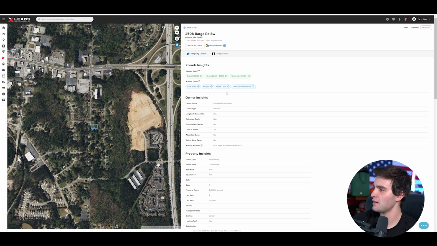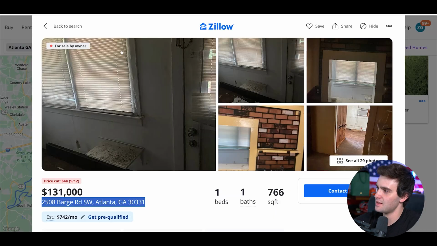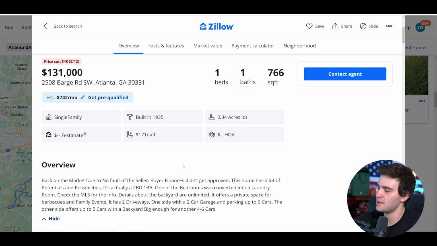They own it free and clear. Looks like it's potentially tax delinquent. And the value of the property is 121. So just looking inside of it, this is an overlisted property, and this is why it's not selling. And the owner's name is Crazy Paid Enterprise. So, I mean, this kind of matches it. If you have wrong spelling in your company name, I mean, Lord. Why is Crazy with a K? But this is insane. So this type of deal right here, I would offer $78,000 on.